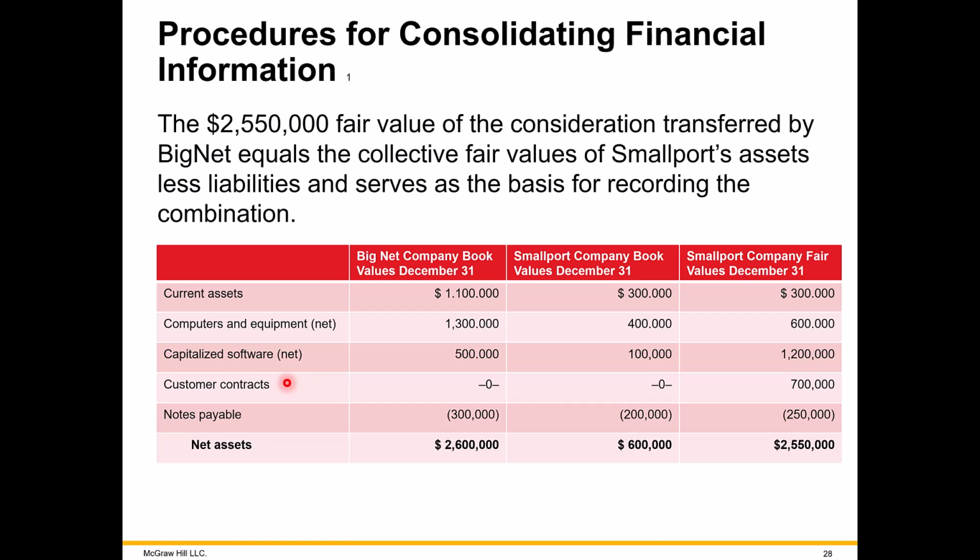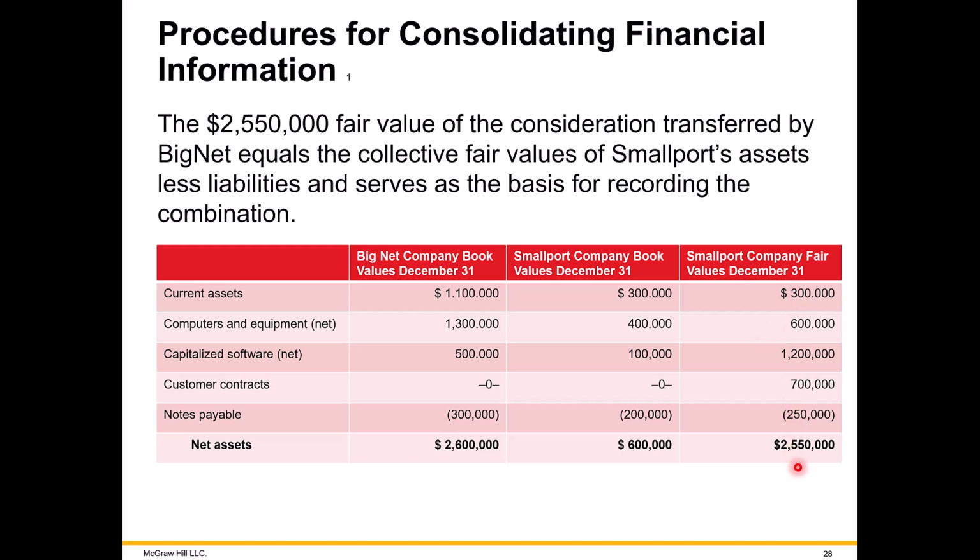The value of their customer relation through contracts is worth 700,000. Even the liabilities have a different value. Let's see, it went up in this amount here. That could mean that at the time they borrowed this money, interest rates were higher than the current interest rates right now. Yeah, so the buying power or the amount here is higher.